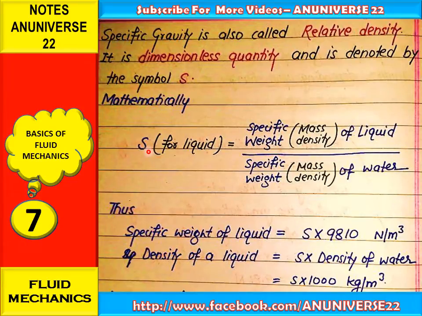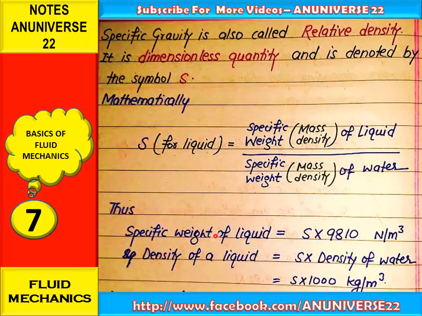Mathematically it can be written as, for liquids, S equal to the specific weight of the liquid to the specific weight of water, because in the case of liquids, water is the standard liquid. And also in terms of density, the mass density of the liquid to the mass density of water.